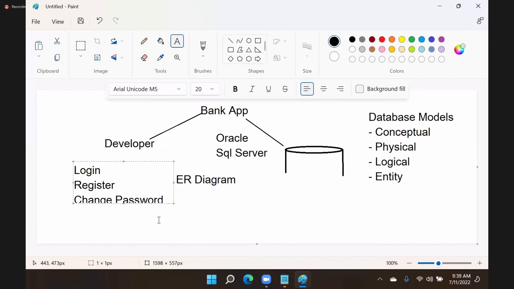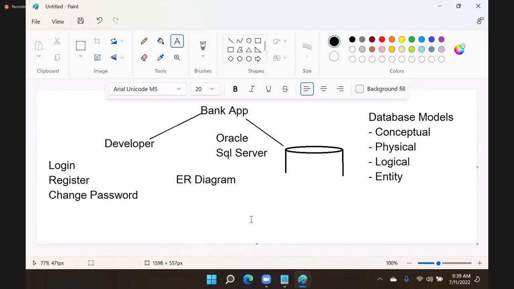Am I right? Now for these three modules, how many tables are required? Only one is enough, because at the time of registration, we will collect all the details. Login will be done through the table only. Change password also has to be done on the table only.